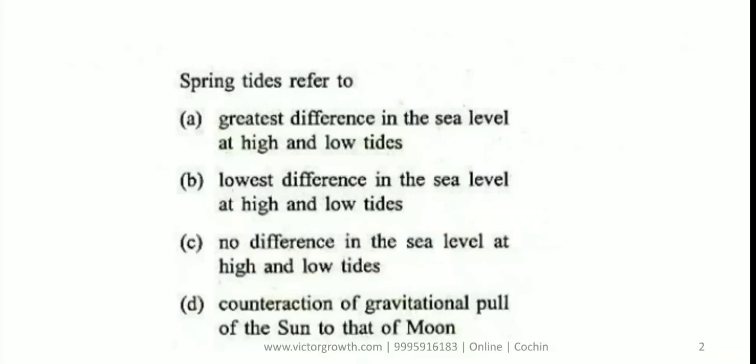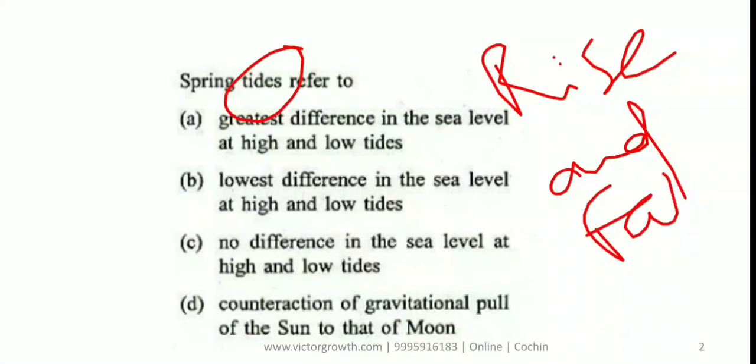Okay, so here we need to know what a tide is. If you want to write it down, it is a rhythmic movement of sea water, the rise and fall of the sea water. The meaning of tide is rise. Rise and fall of the sea water, that is a tide.